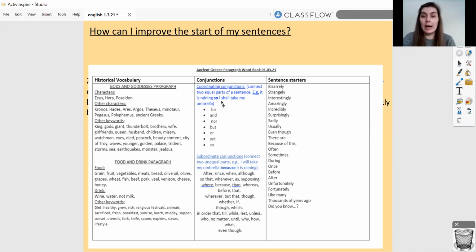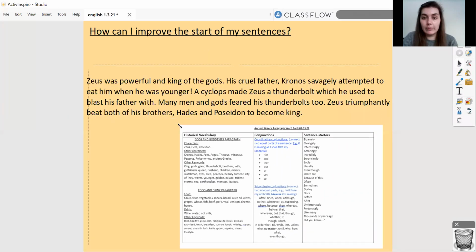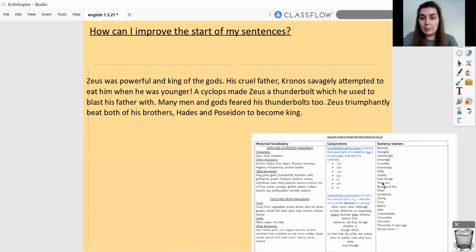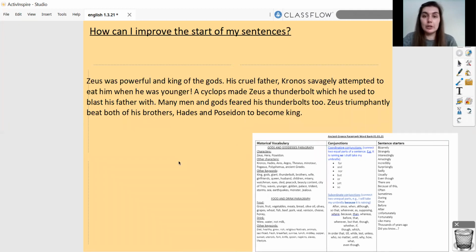And I'm going to model how to do that too. So I'm just going to make it a bit smaller so I can fit everything on the screen. And I'm just going to pick a few sentence starters to include in my writing to improve it. Now, I don't need to use a sentence starter for the start of every sentence because I might overdo it, but I can use some to make it more interesting for my reader.